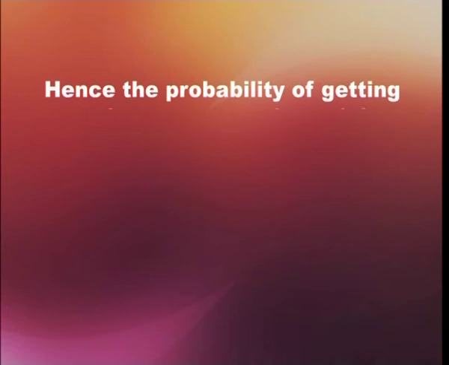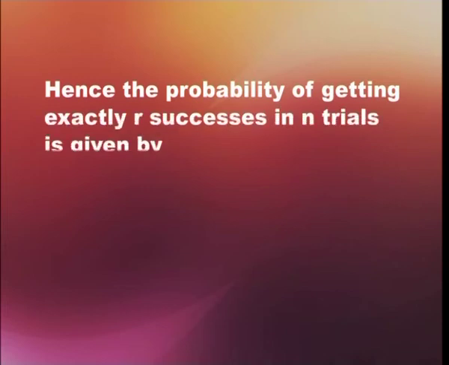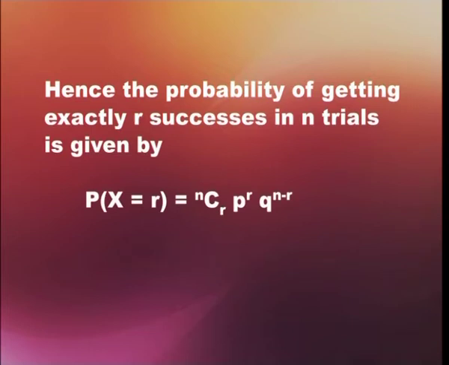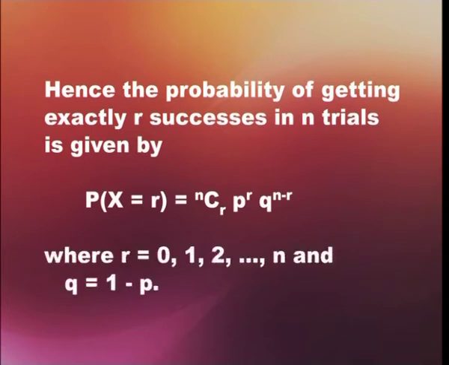Hence, the probability of getting exactly r successes in n trials is given by the probability of X at r, which is equal to nCr, that is n combination r, times p to the power r times q to the power n minus r, where r is equal to 0, 1, 2, and so on up to n, and q is equal to 1 minus p, that is the probability of failure.